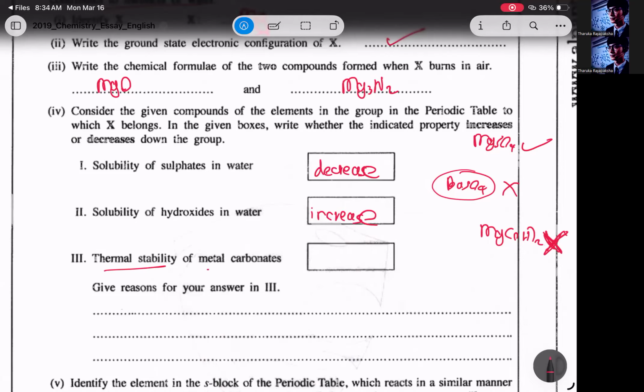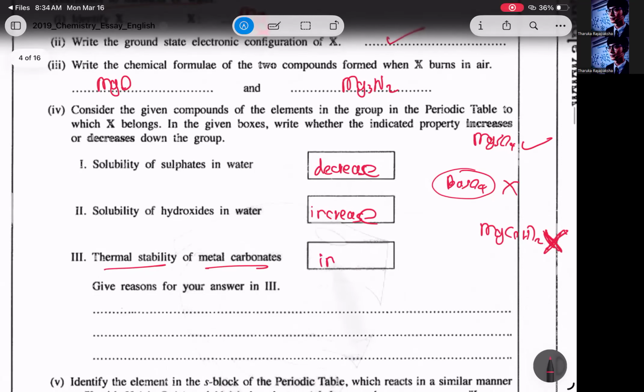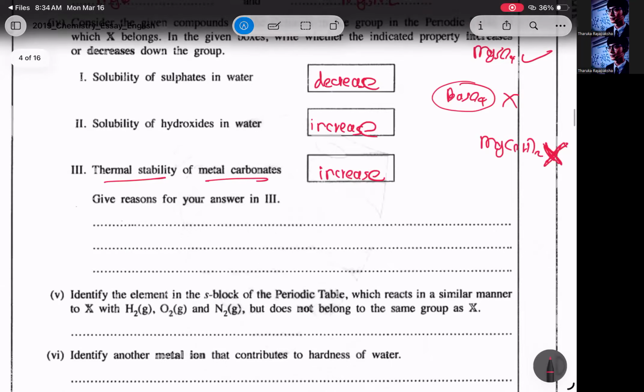And thermal stability of carbonates. You have to compare the polarizing power, polarizability, and then ionic character, and then thermal decomposition temperature. So down the group, what happens is polarizing power will decrease and ionic character increases. So thermal stability will increase. Give reasons for your answer 3. So here, these are the words you have to write exactly, right?